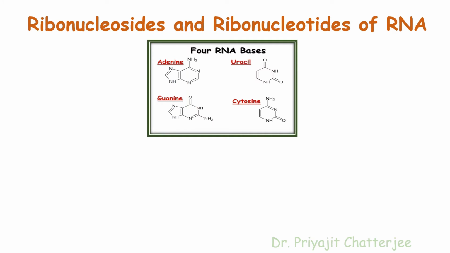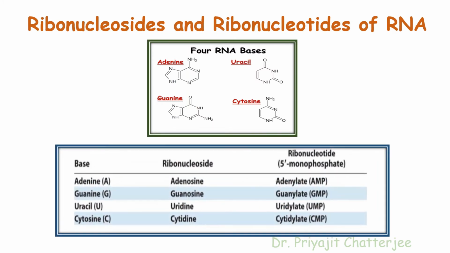When the base is adenine, then the ribonucleoside is adenosine and the ribonucleotide will be adenylate or 5' adenosine monophosphate. When the nitrogen base is guanine, then the ribonucleoside will be guanosine and the ribonucleotide will be guanylate or 5' guanosine monophosphate.